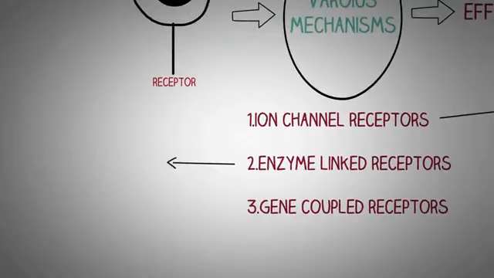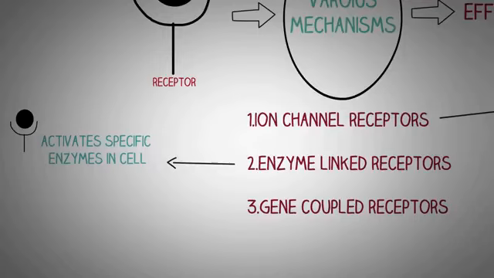Now, another very common type of receptors are the enzyme-linked or the G-protein coupled receptors. In this case, when the hormone binds to the receptor, it causes the activation of many enzymes in the cell which exert the effect of the hormone.